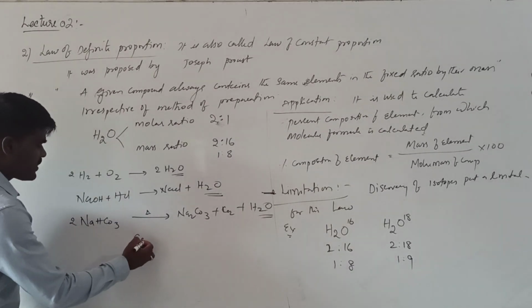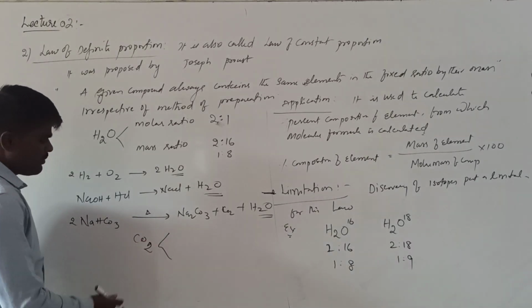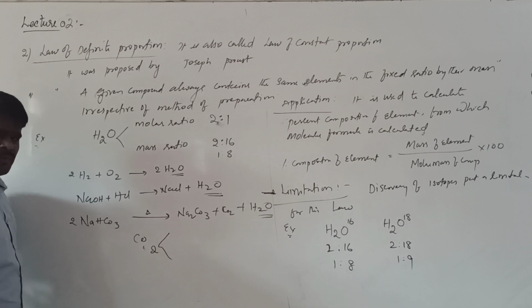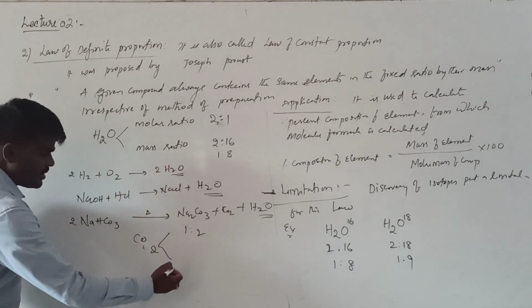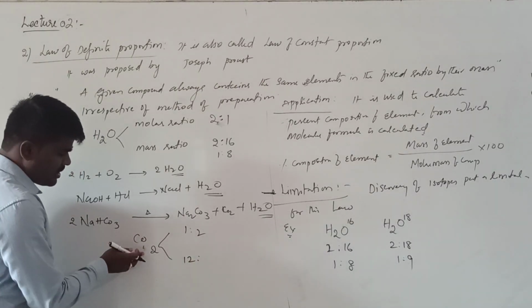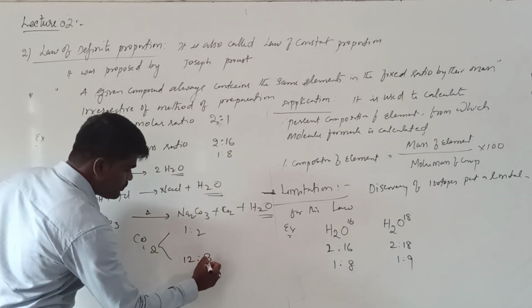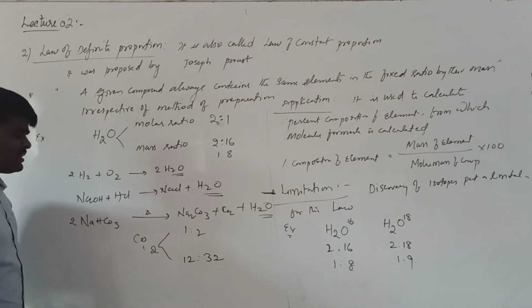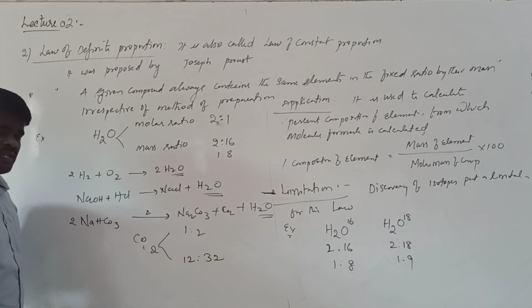This can be applicable for any compound. If you take carbon dioxide, what is the molar ratio? Carbon and oxygen in 1:2 ratio. What is the mass ratio? What is the atomic mass of carbon? 12. And what is the mass of oxygen in the compound? 2 oxygen atoms means 32. 12 parts of carbon is combined with 32 parts of oxygen. So what is the simplest ratio?